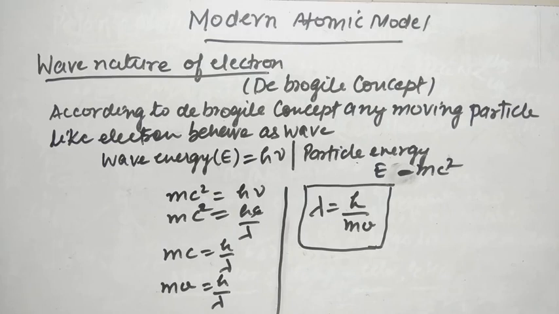This means lambda is inversely proportional to momentum. We know that lambda is a behavior of a wave and momentum is a behavior of a particle. So if any particle has momentum, it also has a wavelength, and it behaves as a wave. According to this we can prove that a particle which has momentum also has a wavelength. Clear? It means it behaves as a wave. Now after that we are coming to the next point, which is related to the same one, the wave nature of electrons.